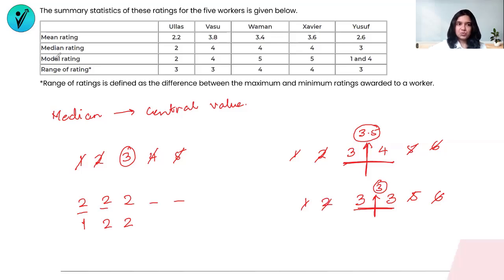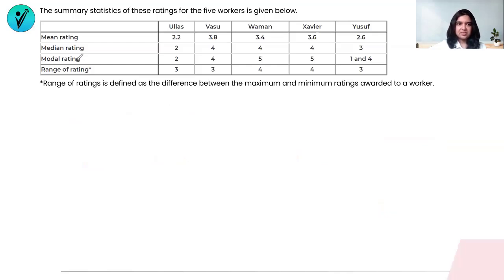But if you go to the next one, which is the mode, modal rating is basically the mode that we're looking at. The mode is nothing but the most repeated value on the list. How do I find this out, the most repeated value? Now, mode for Ullas is 2.